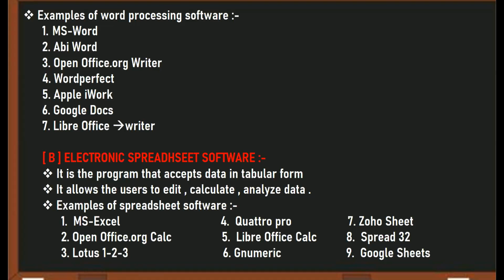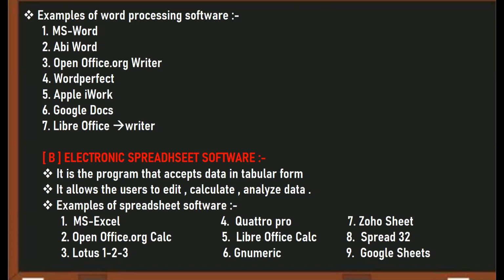Now next comes electronic spreadsheet software. Beta, in your lower classes, you have studied MS Excel. You might have worked with MS Excel, and definitely you have worked with it. MS Excel is an electronic spreadsheet software. A spreadsheet is a file that is used to enter data in the form of rows and columns.